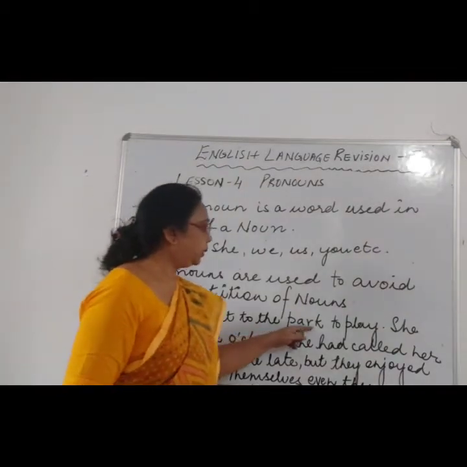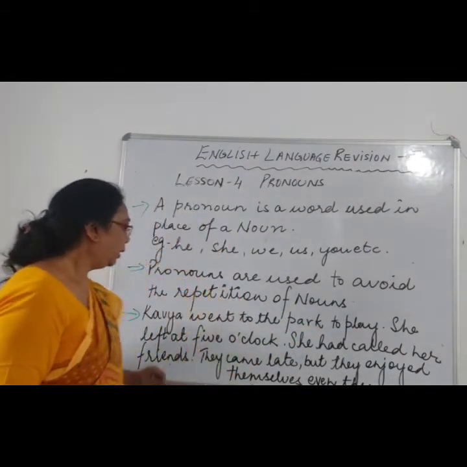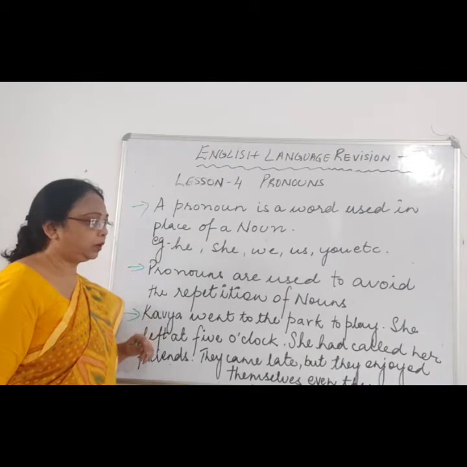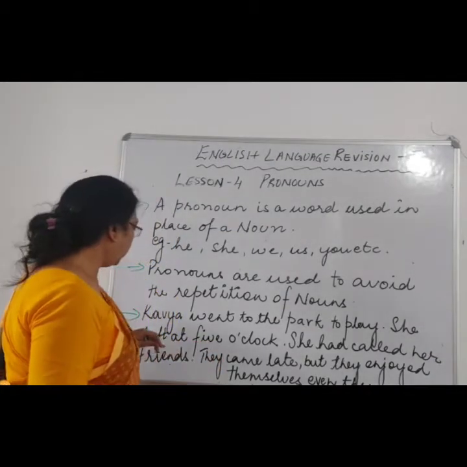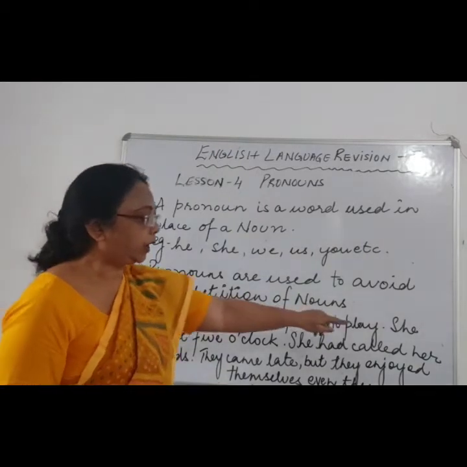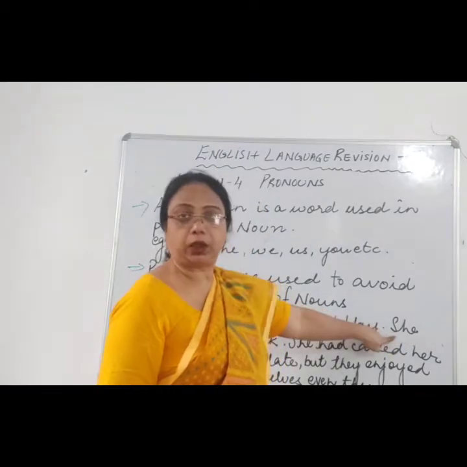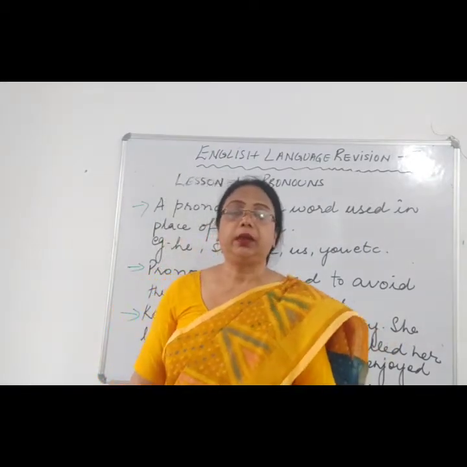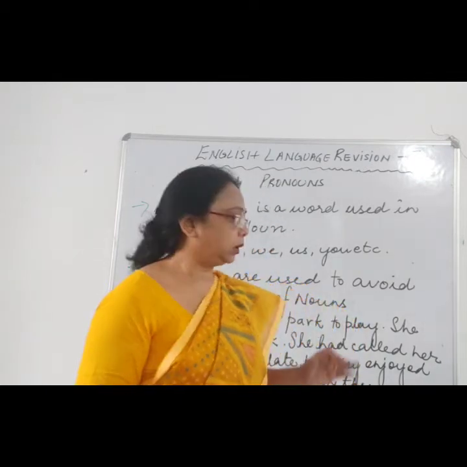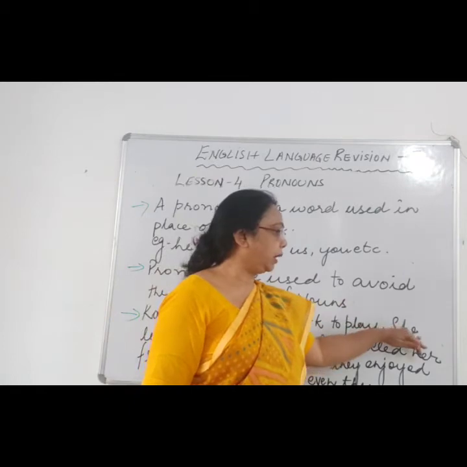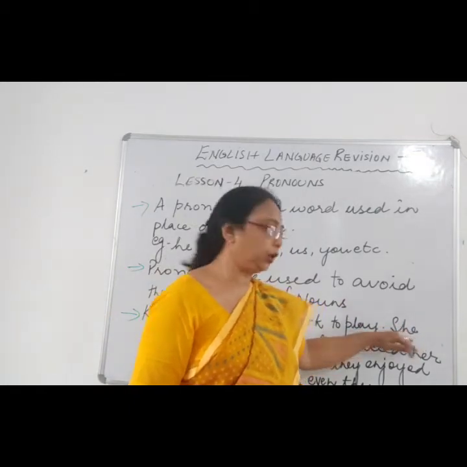Kavya went to the park to play. Now we are talking about Kavya who has gone to play in the park. She left. Now instead of Kavya we have used she, because she is a feminine noun. So instead of Kavya I have used the pronoun she.